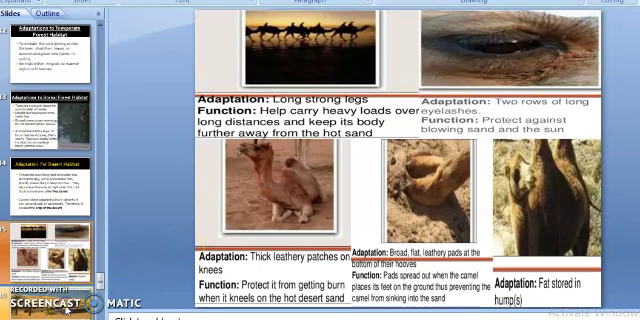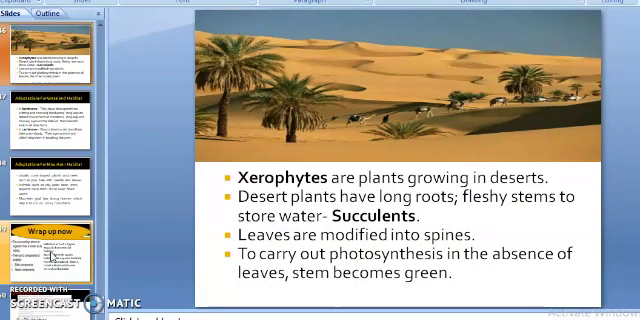Now see, xerophytes are plants growing in deserts. These are a few new terms for you. First of all, see xerophytes. These are the plants which are growing in deserts. The plants growing in deserts are adapted to grow there because they need less water, and in desert there is a scarcity of water.